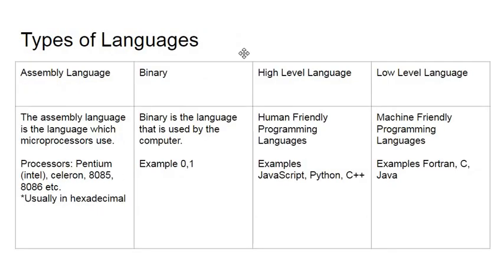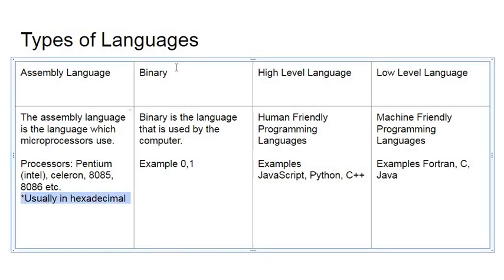So types of languages. There are 4 types of languages: assembly language, binary, high-level language, and low-level language. So first, let's just start with binary because you guys are most familiar with that. As we already know, binary is the language that is used by the computer. Example: 0, 1. Assembly language is like binary, except instead of being base 2, it's base 16. As I mentioned here, it's in hexadecimal.